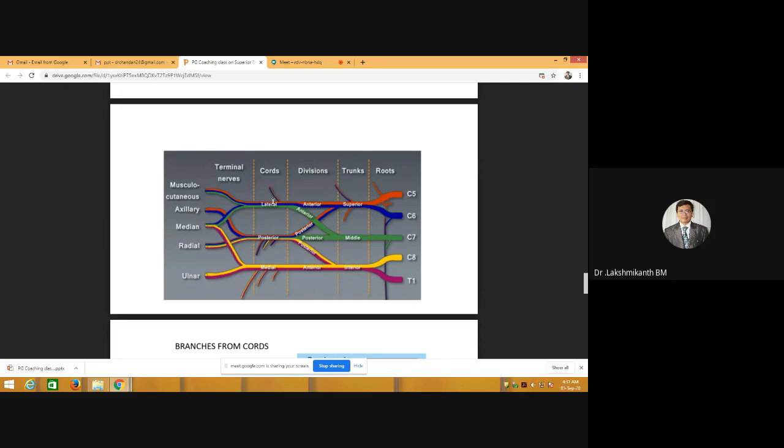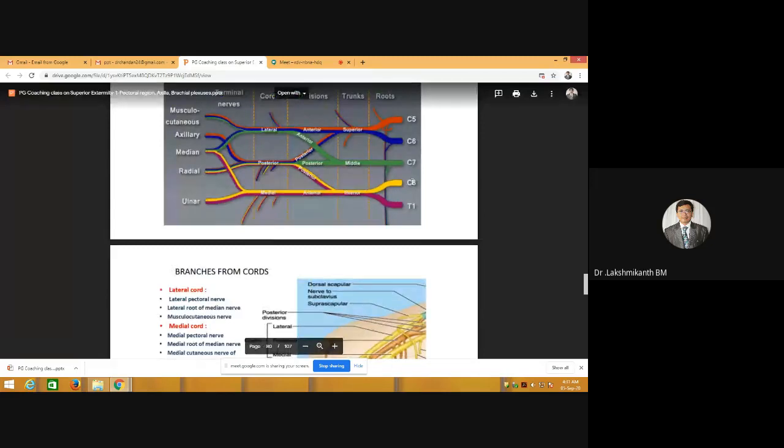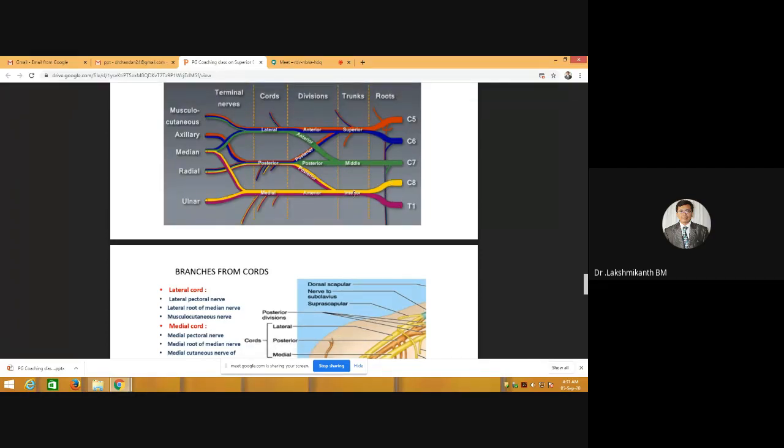Okay. So next, coming to the medial cord. You can remember that C8 and T1 are the ones which contribute to the medial cord. From the roots of C8 and T1, no nerves arise. From the trunk, there are only two divisions, anterior division and posterior division, but there are no direct branches from the trunk, and from the divisions also we don't have any branches.